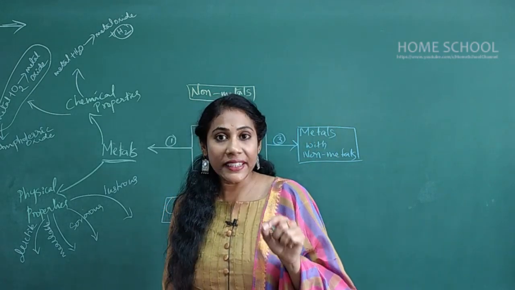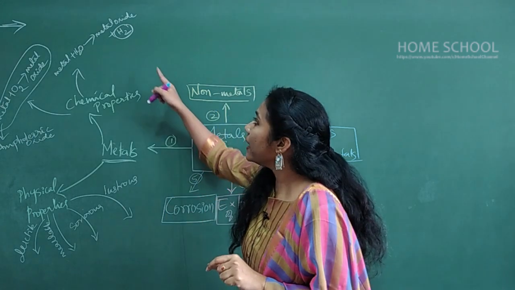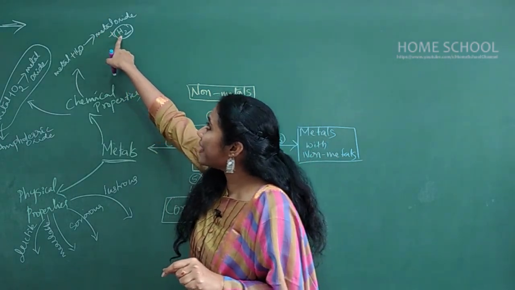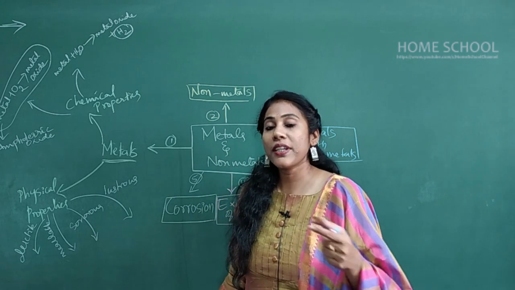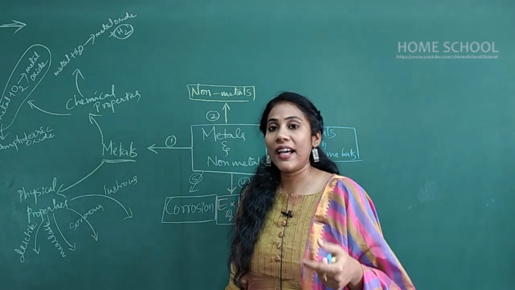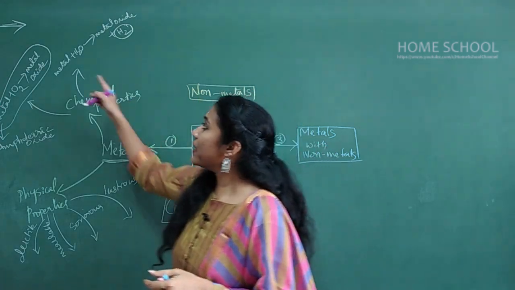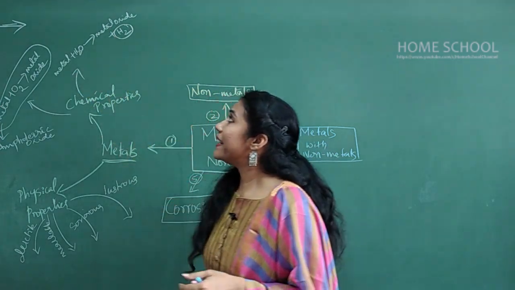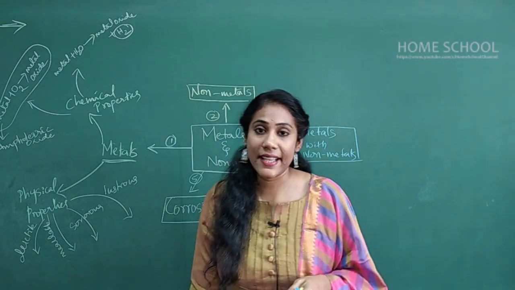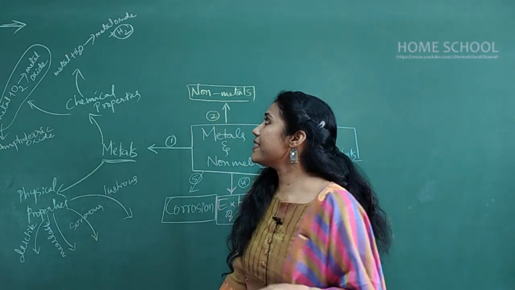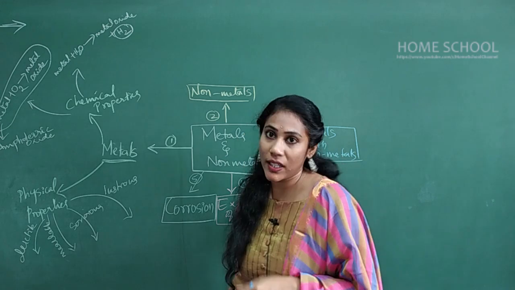When they react with water, you will get metal hydroxide plus hydrogen. The remaining metals, which are not very reactive, when they react with water, you will observe metal oxide and hydrogen gas. So this is metals reacting with water.